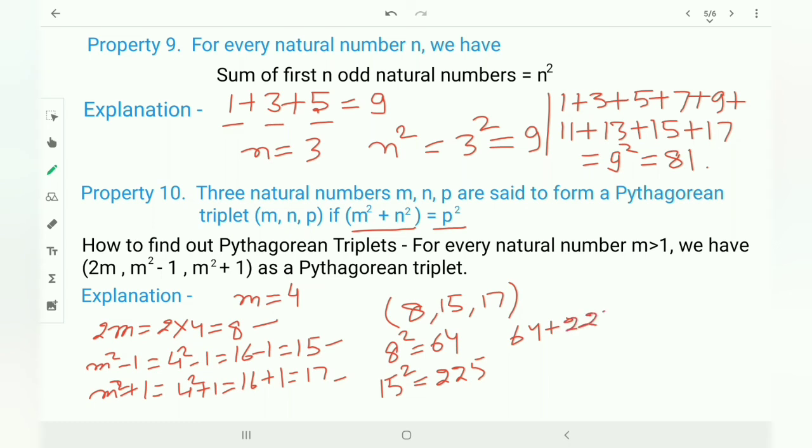Add both of these and see what comes: 289. This 289 is the square of 17, meaning m square plus n square is equal to p square.